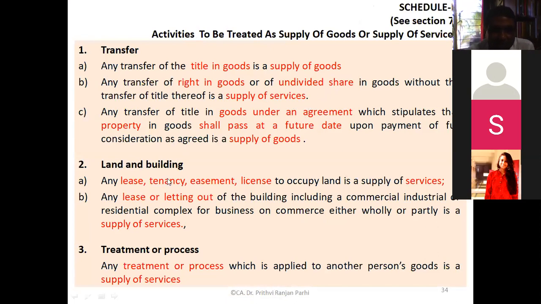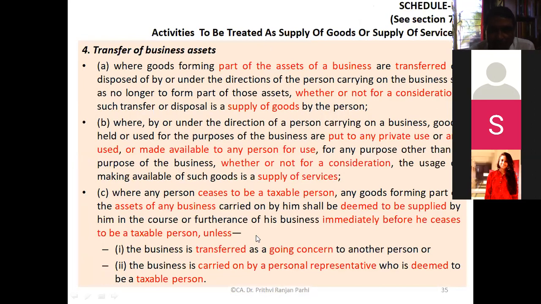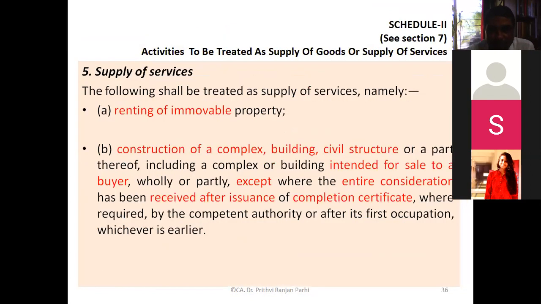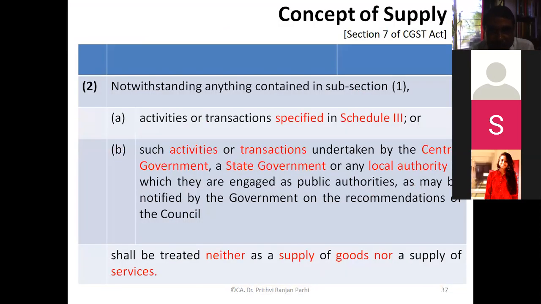Similarly, land and building, leasing, tenancy, easement, etc. are all supply of services. Treatment or process are supply of services. You know all these things. Transfer of business, all these things we had discussed in our previous class. Renting of immovable properties is supply of services.